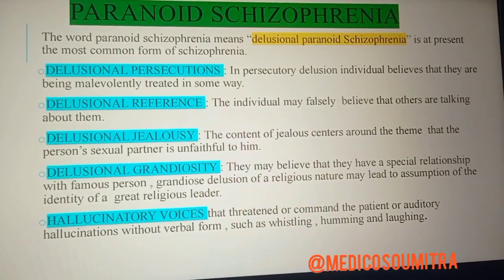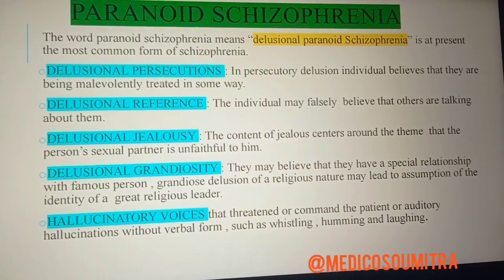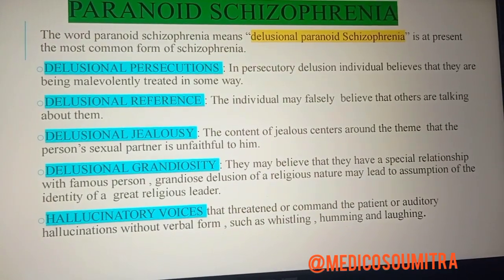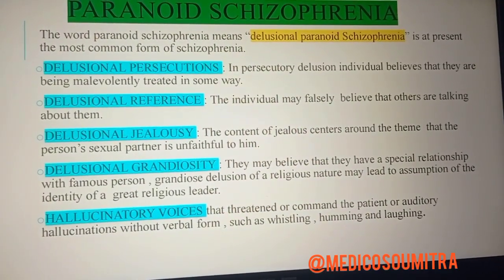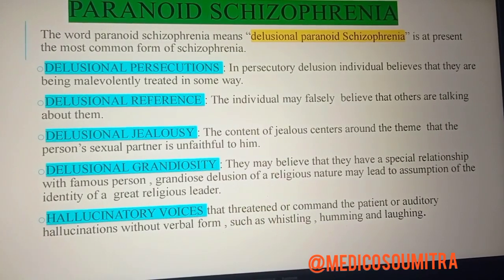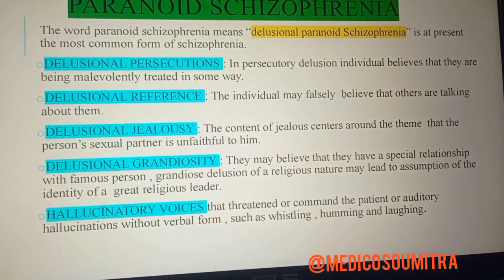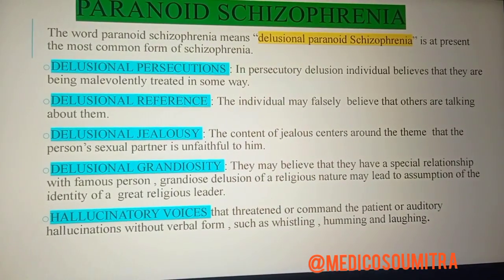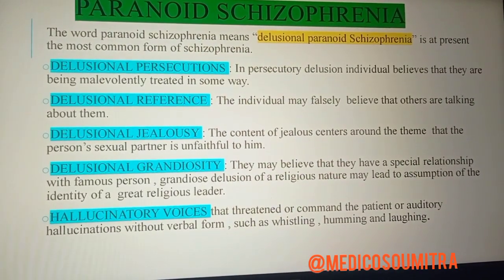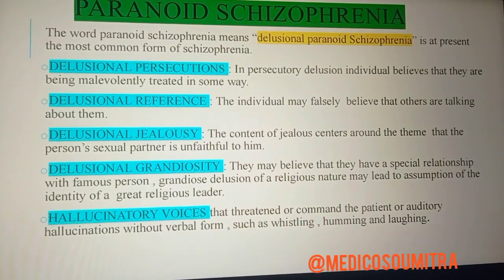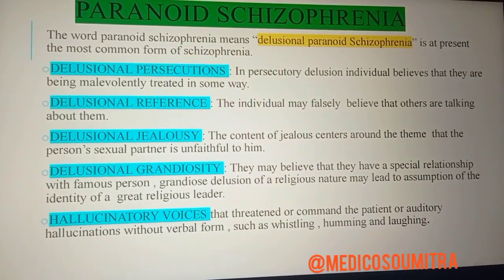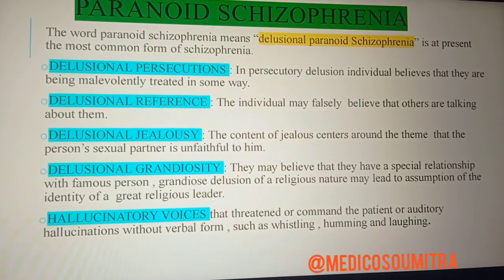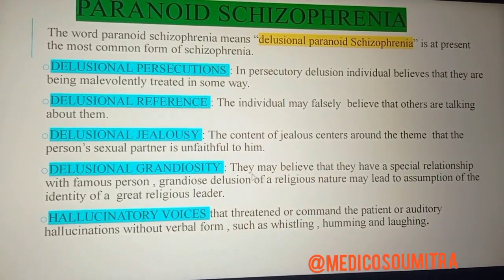Then hallucinatory voices that threaten or comment on the patient, or auditory hallucinations without verbal form, such as whistling, humming, and laughing. So in paranoid schizophrenia, patients can hear such voices. These are the types of paranoid schizophrenia.